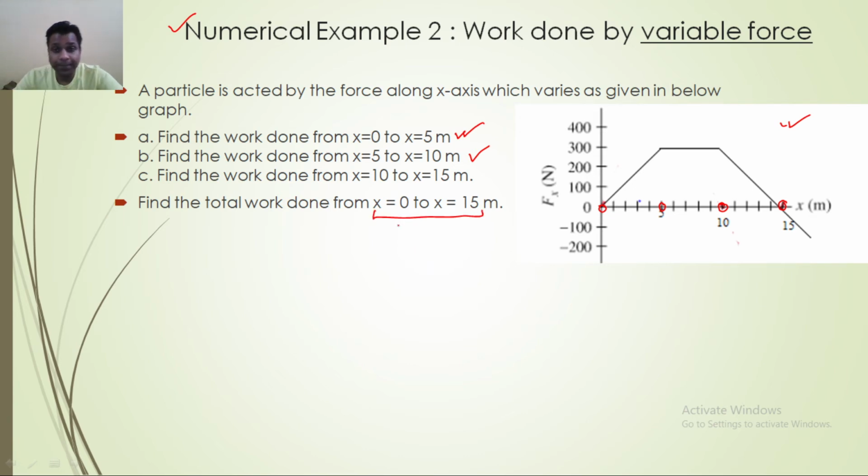Now see here, you may have a question: sir, here we don't have the force function, how to find it out? This may be a question in your mind. Here I would like to mention one thing.